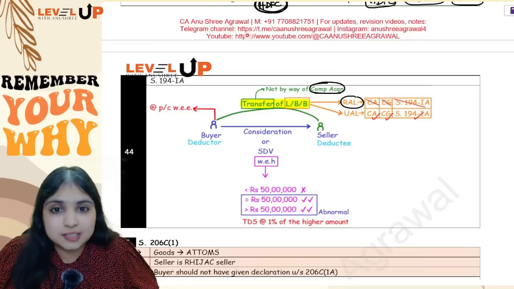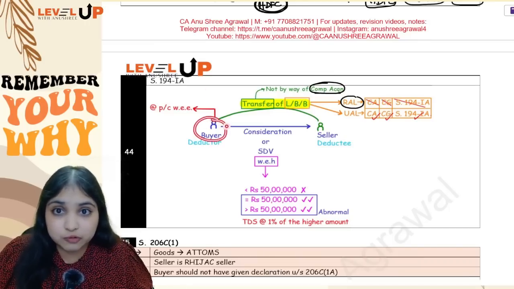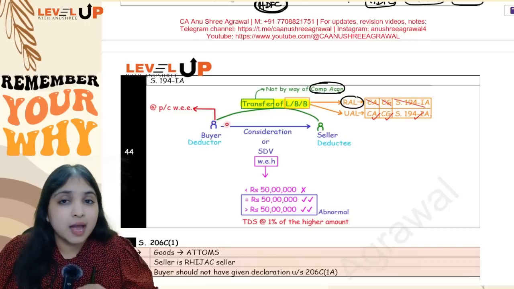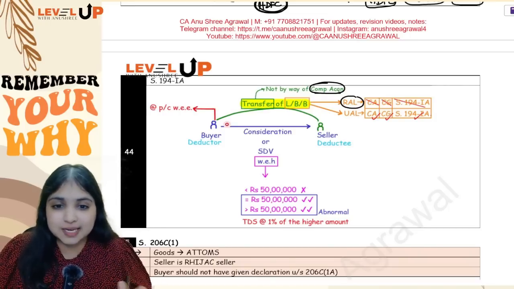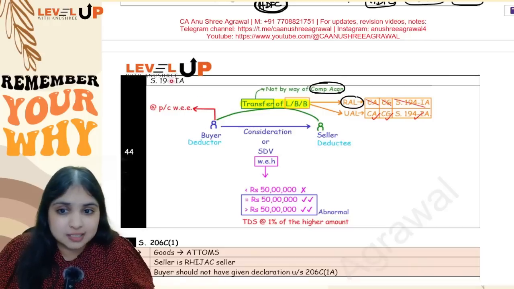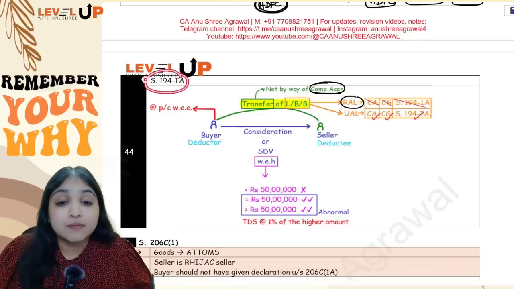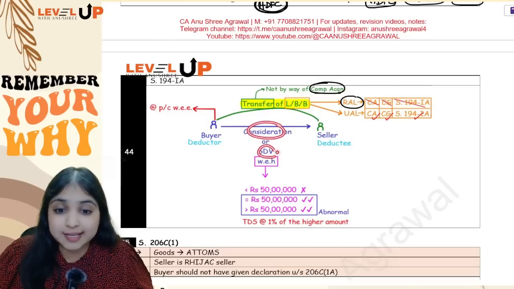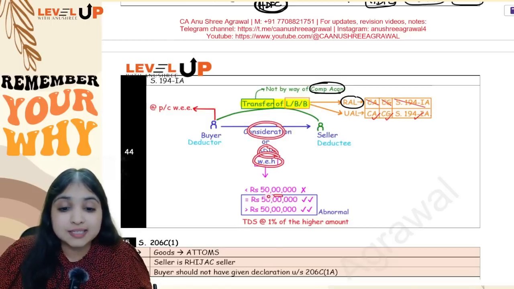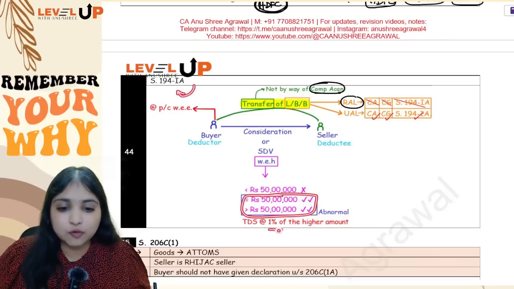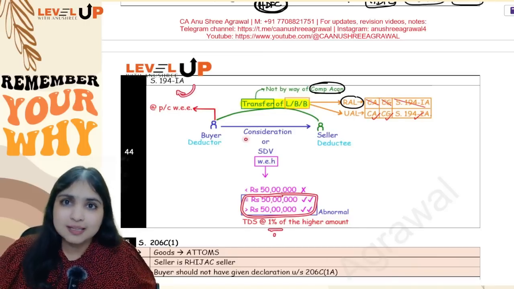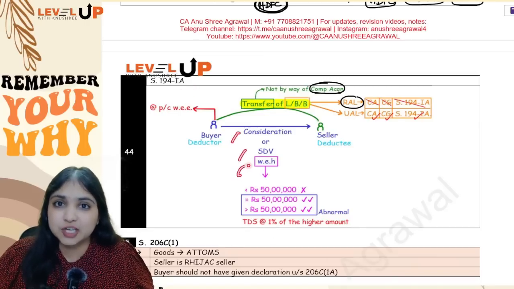Okay, so this person is buying an immovable property, land, building or both, it is not rural agricultural land, and the transfer is not by way of compulsory acquisition. In such cases, 194IA will come into the picture. We will see the consideration or stamp duty value, whichever is higher. If it is at least 50 lakh rupees, then TDS will be applicable at the rate of 1%. 1% of what? Same thing, guys: consideration or stamp duty value, whichever is higher.